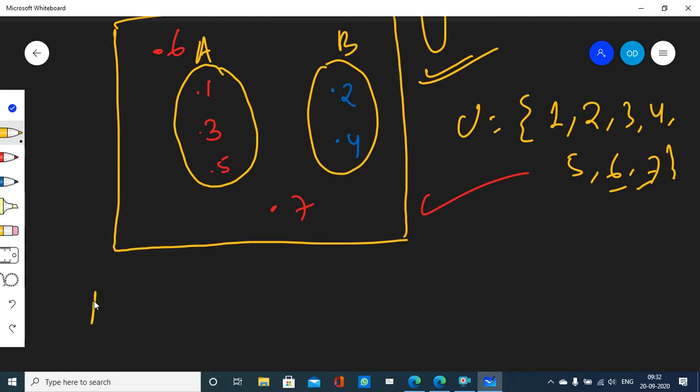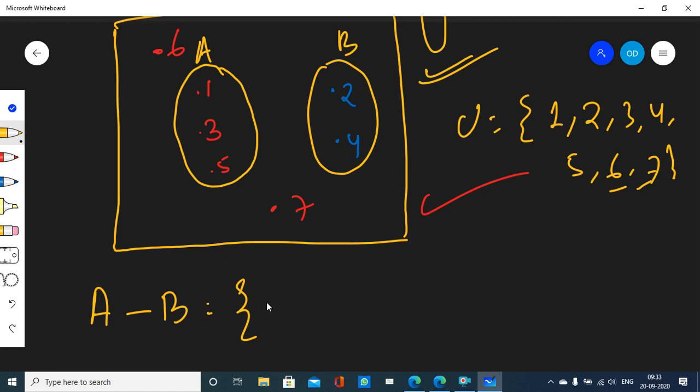Can anybody tell me what is A minus B? A minus B means the difference of two sets A, B, right? A minus B is a set. What kind of elements does it carry? Elements that belong to only A but not B. Those elements that belong to A only, that do not have anything to do with set B, are the elements of A minus B.